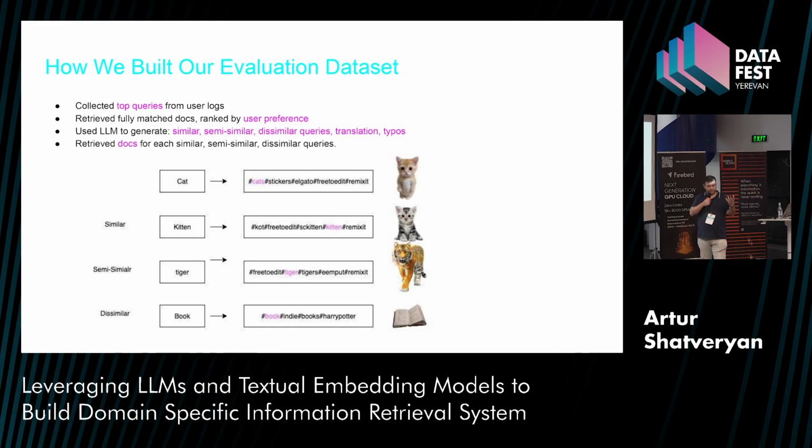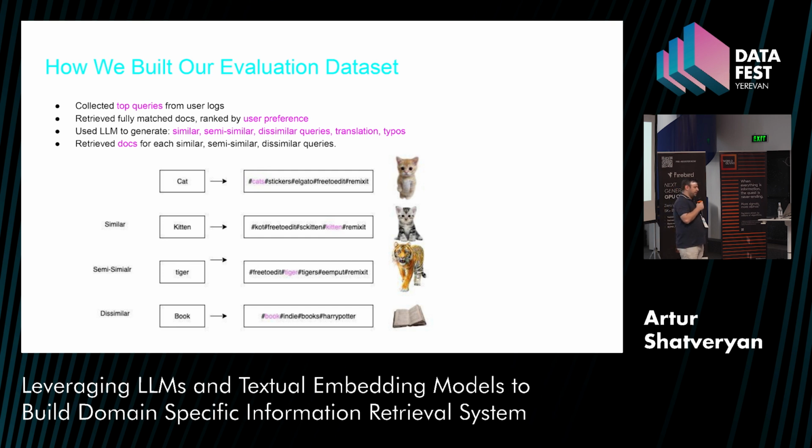So for a query, first come the documents that our search currently shows, fully matched, then come documents that have a similar note but not exactly. And what else do I want to do? If I can't bring a relevant document for the current query, I also want to show documents that are thematically similar. For example, if a user writes Minecraft, but I don't have Minecraft, I want to bring something related to Roblox. So I also collected semi-similar queries for this target query.